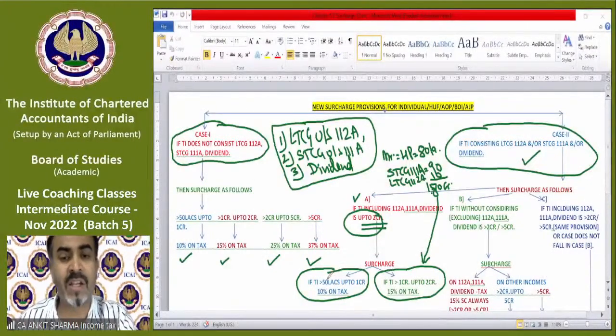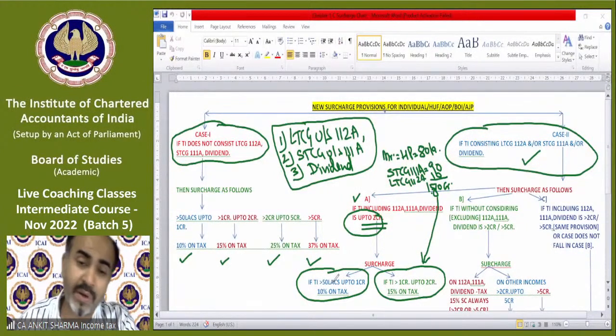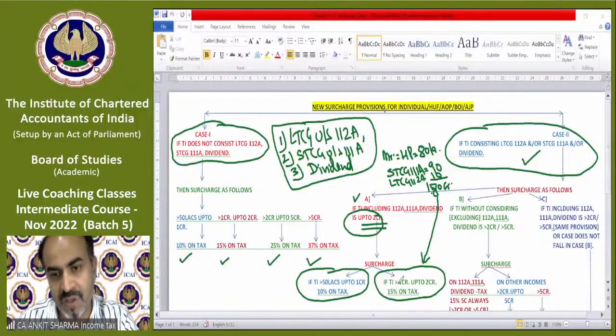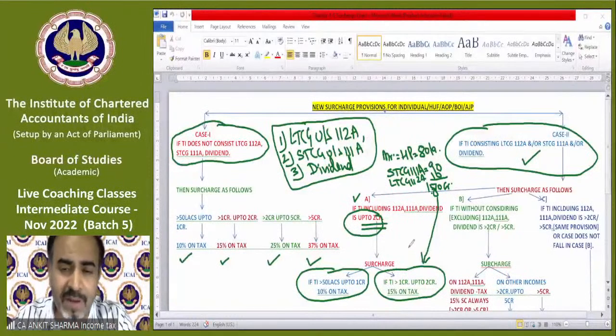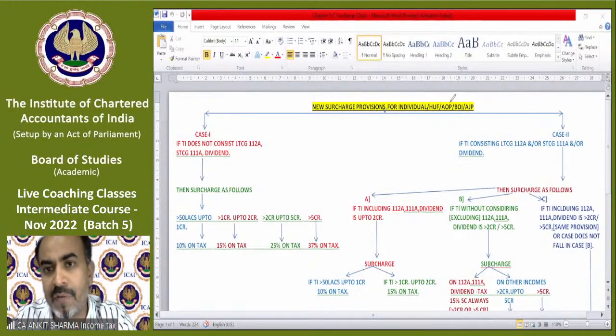If my total income is more than 50 lakh and up to 1 crore, then surcharge will be 10%. Otherwise, it will be 15%. There are also 5-6 examples I have drawn after this chart, so you will understand when we discuss those examples after the diagram. Okay. So this was the first case. Now moving on to our second case, case B.